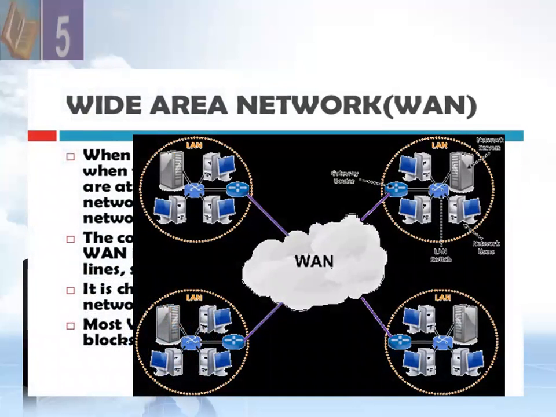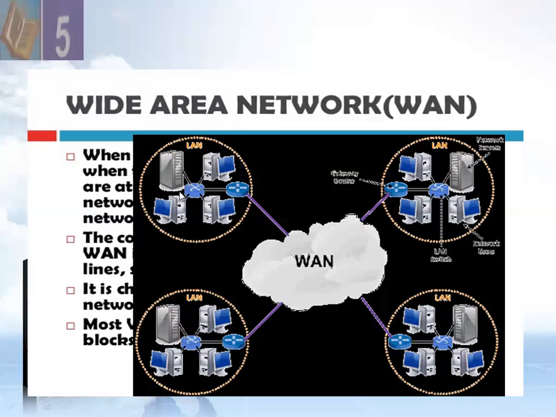Wide area network, WAN. Here you can look on your screen. So we have different LANs, 3-4 types of WANs, and these LANs are connected with each other to form up a WAN, wide area network. This is a local area network. This is a local area network. Here you can check the router is connected. One router is here, one router is here. In this LAN we have one router, and here we have one router, and all routers are used to choose the best path for the routing and for data communication.